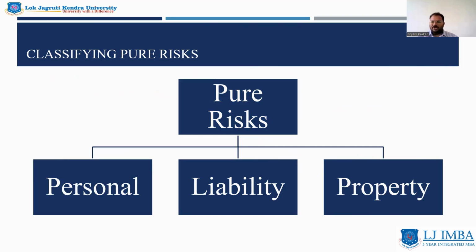But what we need to be sure is that we cannot claim back the insurance premium paid to the insurance company just because something unfortunate has not happened to me. So we need to be vigilant over here that pure risk are those where there is a situation of loss or no loss. There is no inherent gain in the entire situation. We can classify pure risk into 3 types of risk. The first one is personal risk. The second one is liability risk. And the third one is property risk.